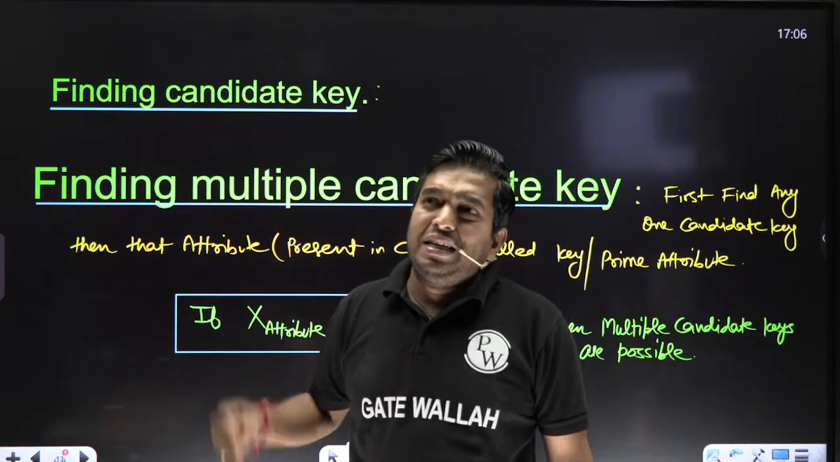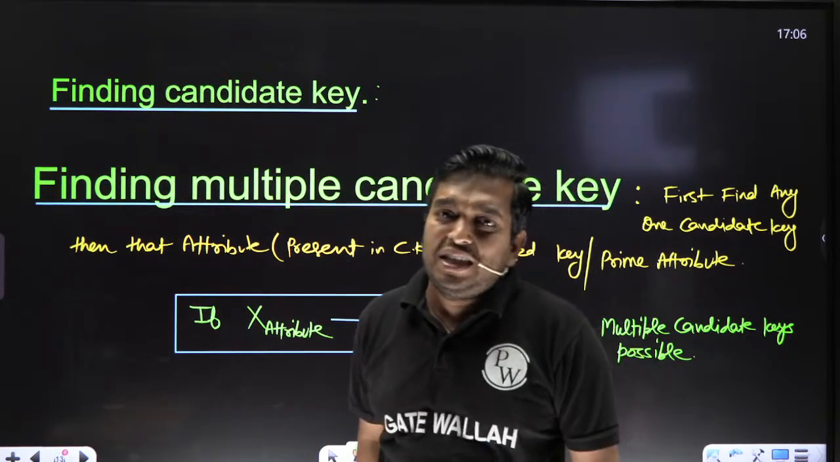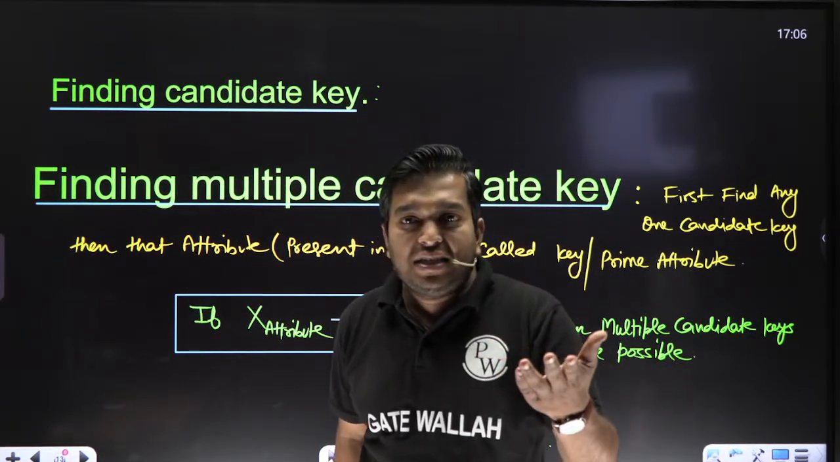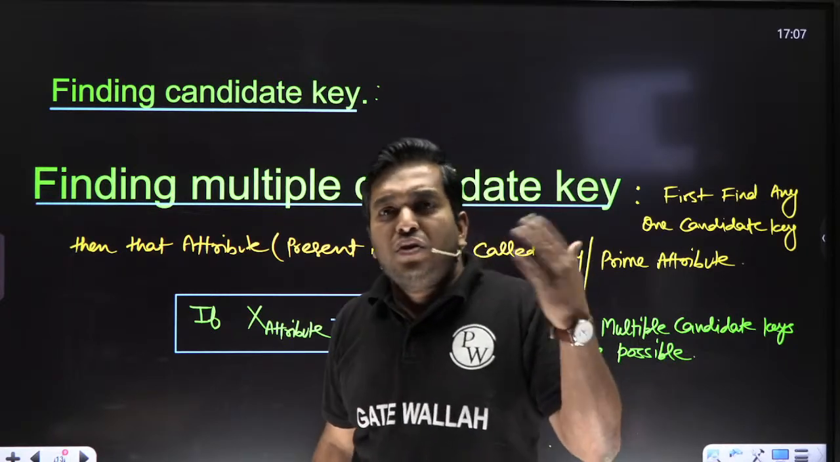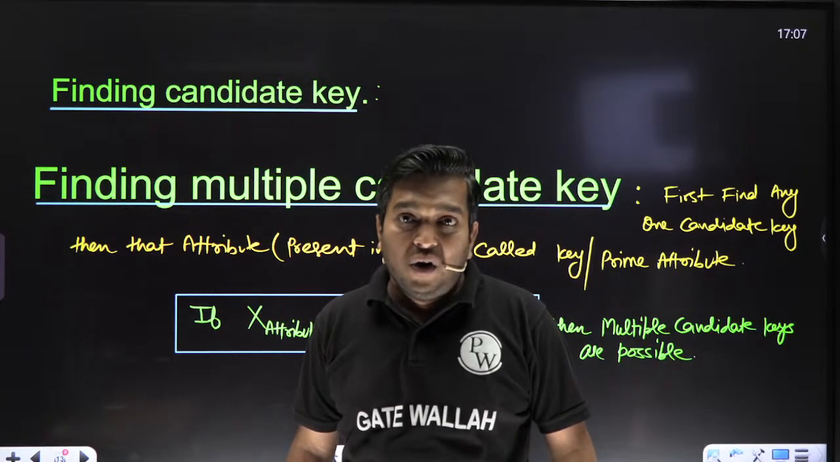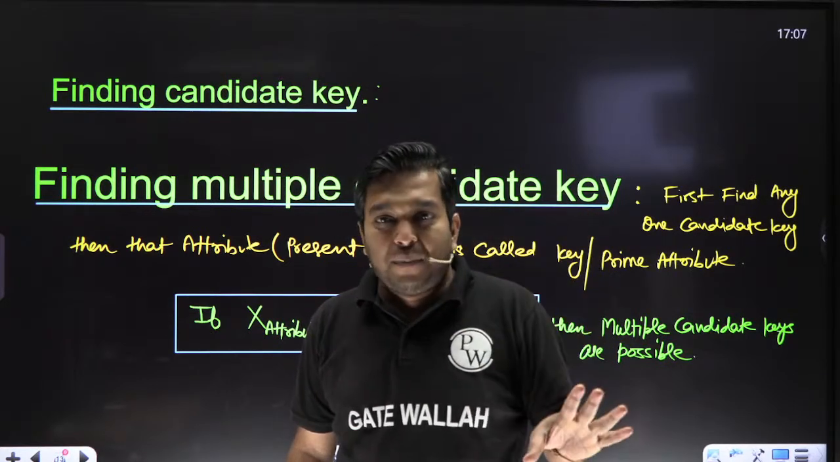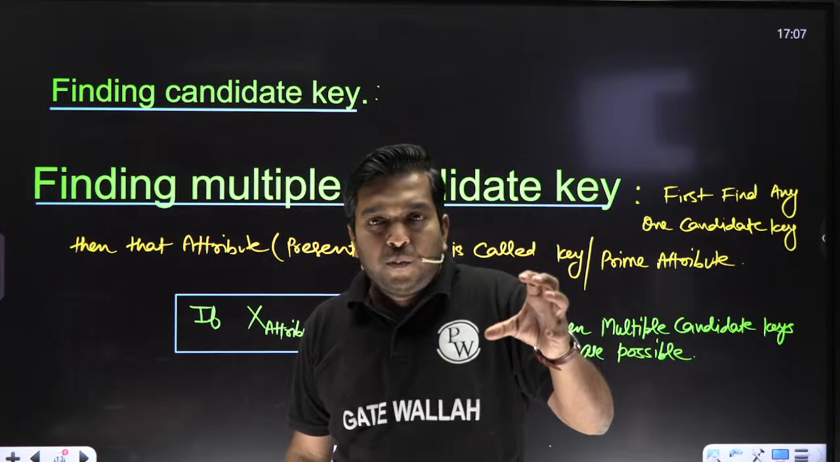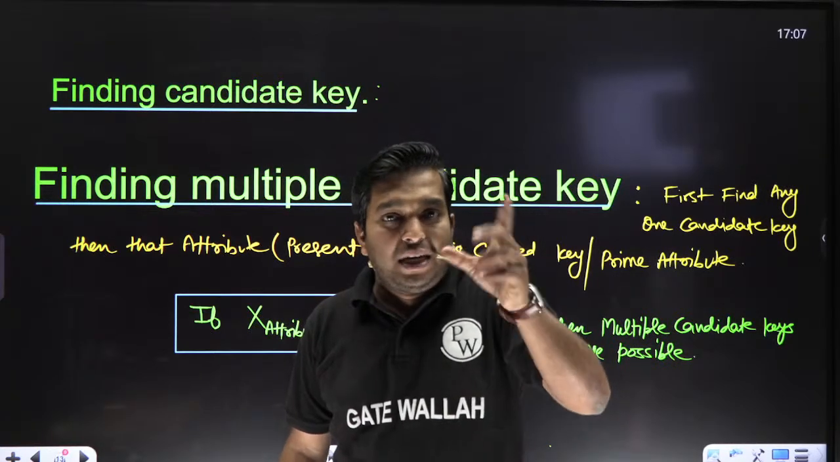But if I say those attributes not present in RHS are in the key, there are some cases where there are more than 3, 4, 5 keys, and then maybe you will go wrong. If you follow the wrong procedure, you are not able to capture that part.